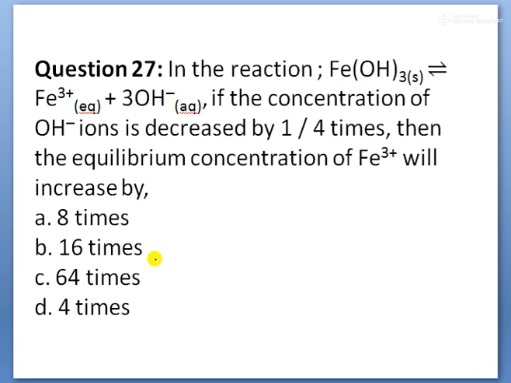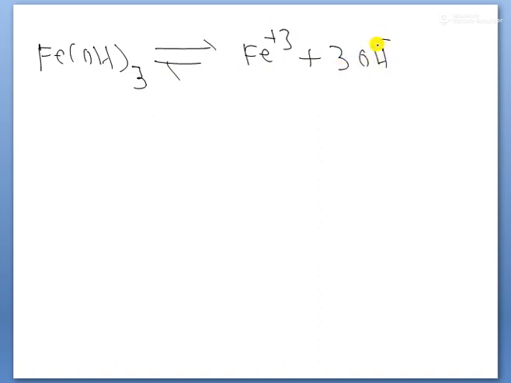Next question, children. In the reaction, ferric hydroxide converts to ferric ions and hydroxyl ions. If the concentration of hydroxyl ion is decreased by 1/4 times, then the equilibrium concentration of Fe3+ will be increased by how much? First, ferric hydroxide is in equilibrium with Fe3+ ions plus 3 OH minus ions.